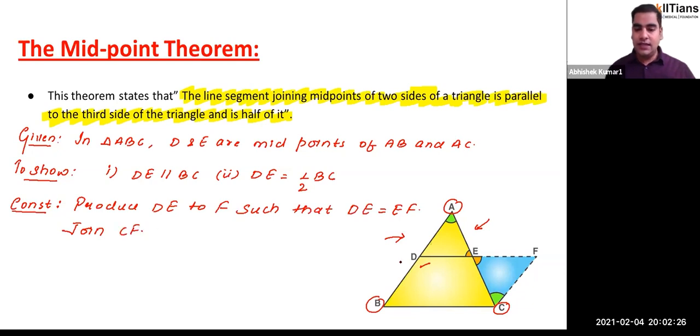Okay, so this DE that you have here has been extended to point F such that DE is equal to EF. And thereafter we join C and F, and we are already provided that AD is equal to DB as D is the midpoint of AB, and we are also provided AE is equal to EC as E is the midpoint of AC.